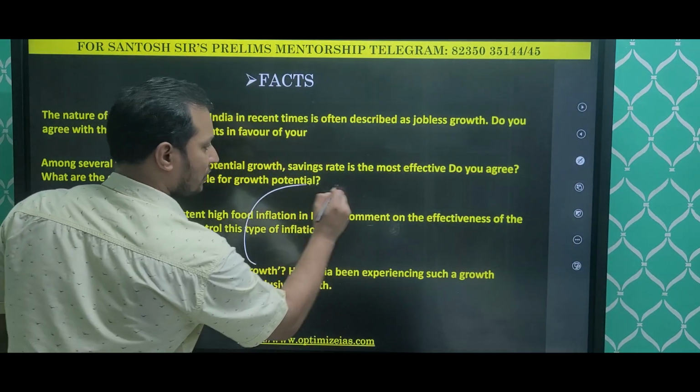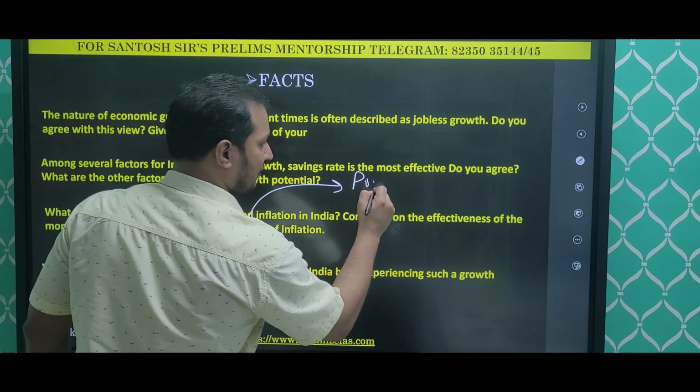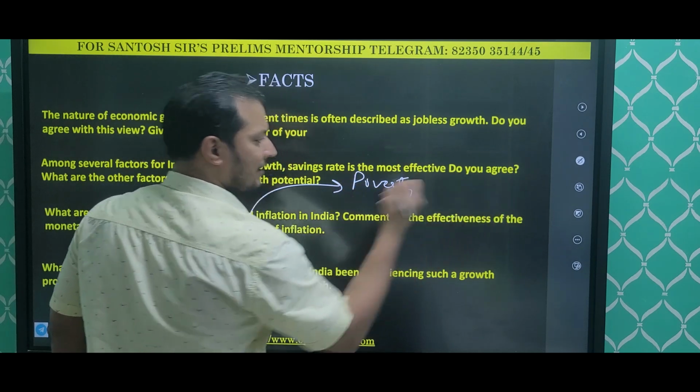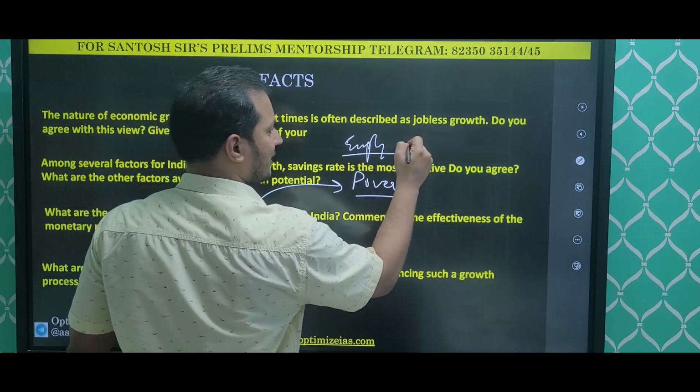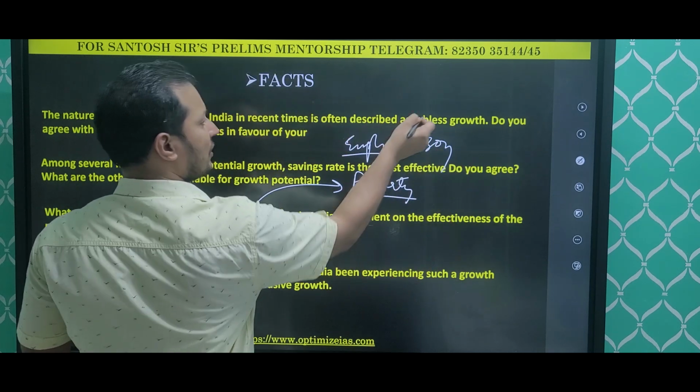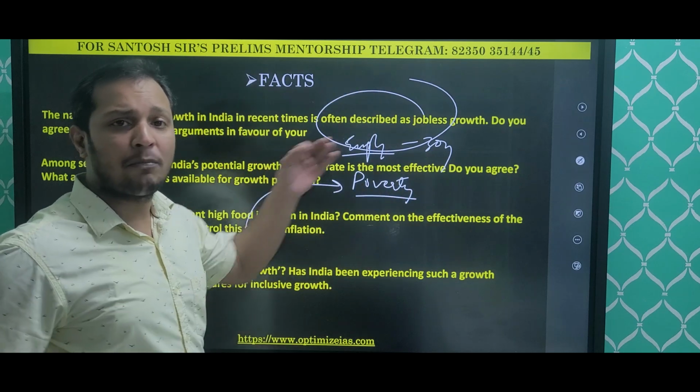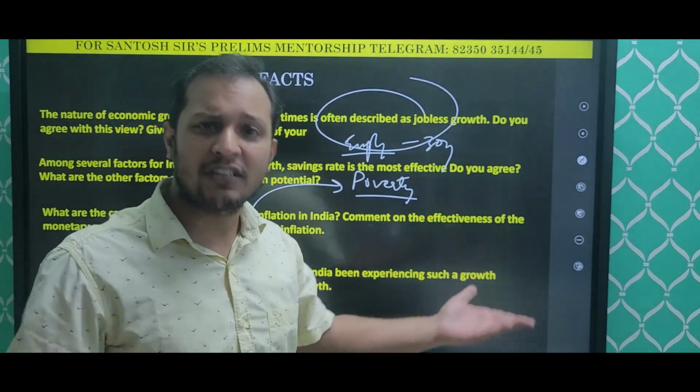for inclusive growth, you have to say what happened to the poverty in the last 30 years. What happened to employment in the last 30 years? You see, here only we have shown that the jobless growth is happening. This means what? It is not an inclusive growth.